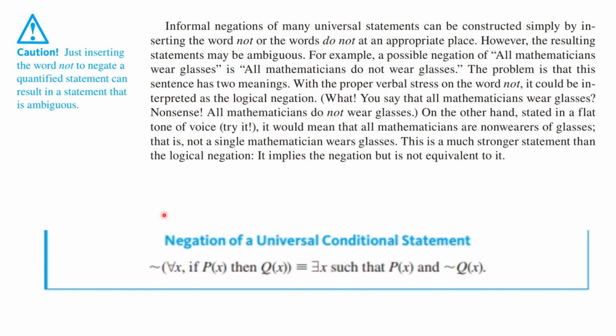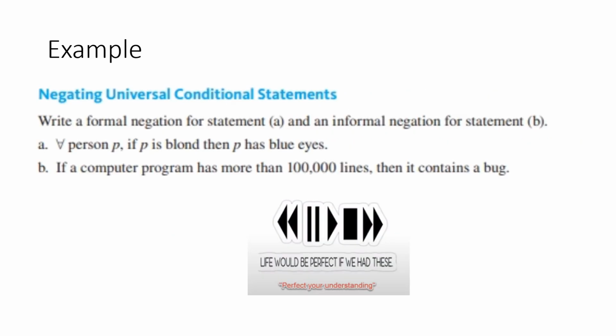We can also find the negation of a universal conditional statement, which is if-then. So the negation of, for every x, if p of x, then q of x, is logically equivalent to, there exists an x such that p of x and not q of x. You might remember that if p, then q is logically equivalent to not p or q, and its negation is p and not q. We did that back in the truth tables chapter.